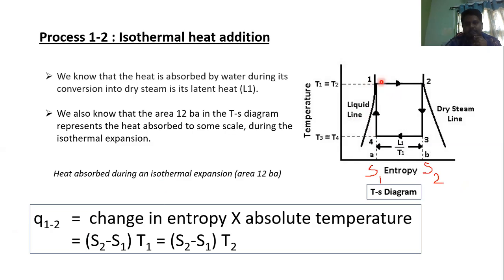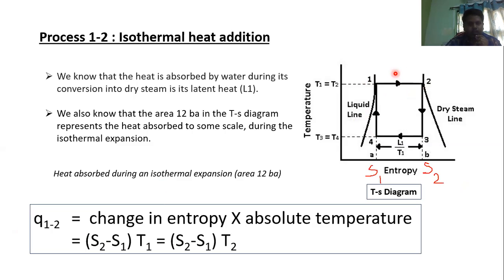As I said, when there is a phase change from 1 to 2, from liquid to vapor, the temperature will be constant. This zone is the saturation zone, and this region is the latent heat.